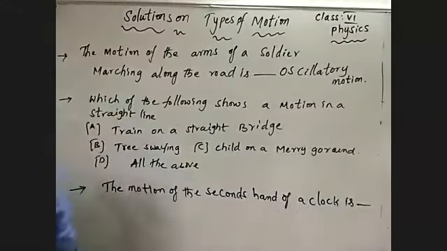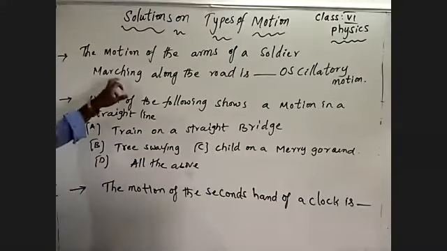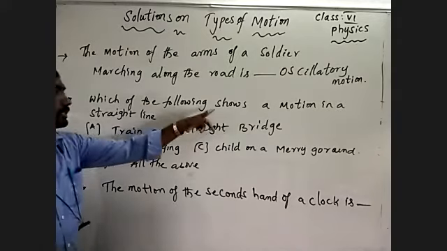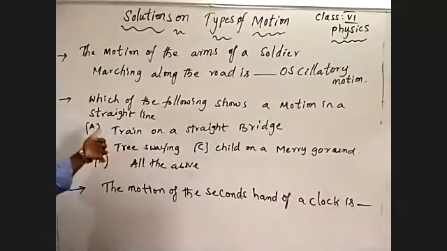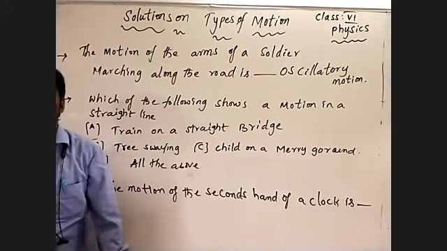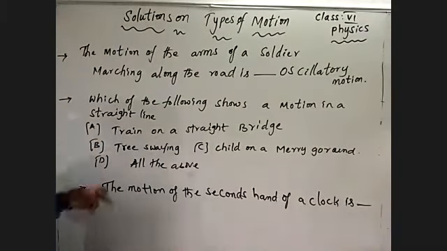Okay, and coming to this: which of the following shows a motion in a straight line? When a body is moving on a straight line, you can say the body describes translatory motion, otherwise linear motion, or you can call it rectilinear motion. The body moving in a straight line describes rectilinear motion.